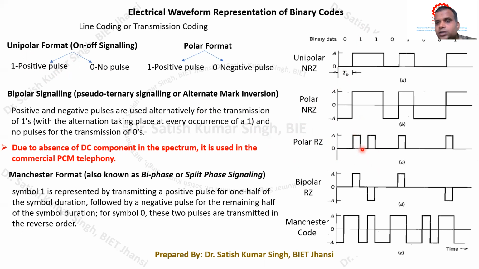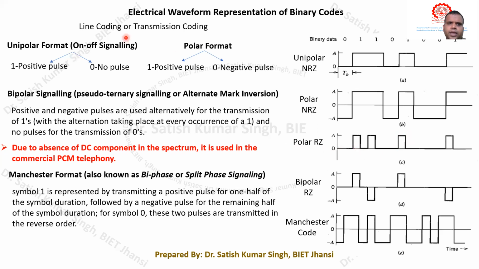Okay, this level comes back to 0, and up to this point it completes the 1 bit duration TB. So after a TB duration, when the next binary bit 1 comes, again it will generate a positive pulse, and the duration of this positive pulse is again half of the bit duration, which is TB by 2, and then again it will come back to 0. Okay, then because the next binary bit is 0, it will stay at 0, and then due to the next binary bit 1, a positive pulse is generated for the duration of TB by 2, and again it returns to 0. Okay, so this is unipolar return to 0 signaling.